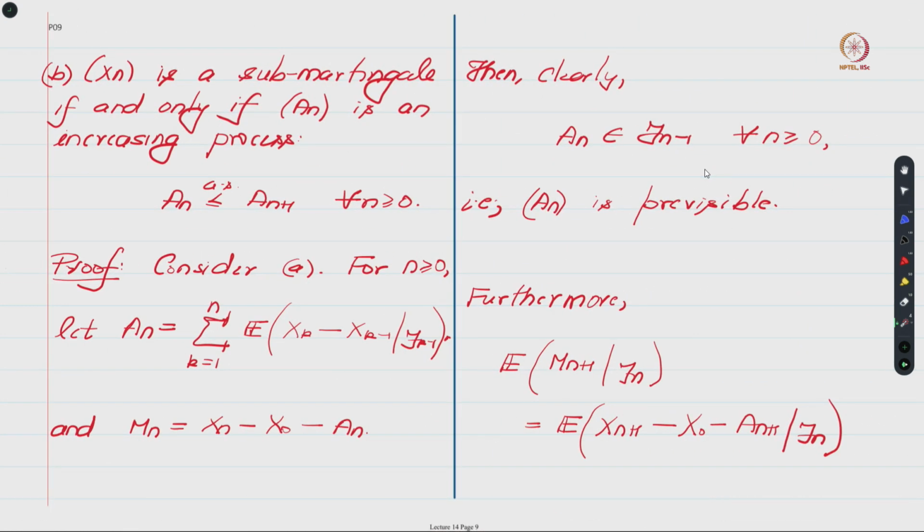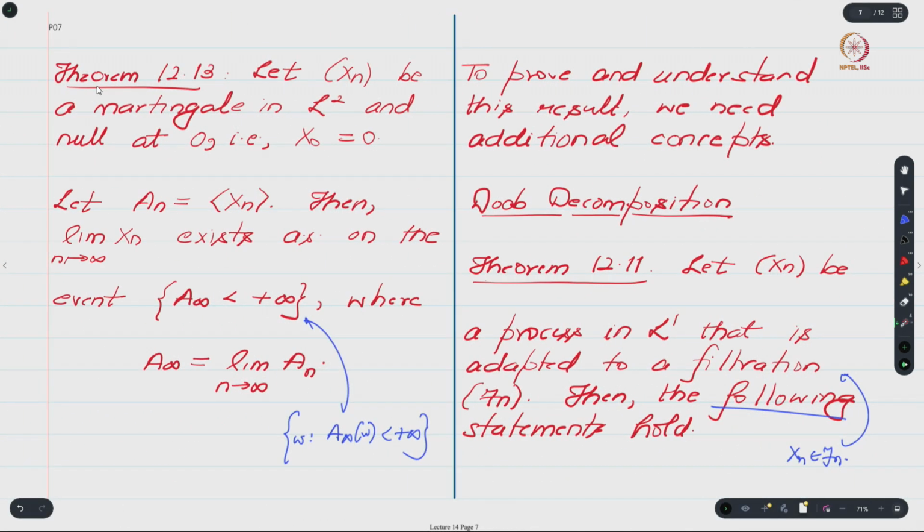The second part of this Doob decomposition result is that if Xn is a submartingale, then your process An is an increasing process. A martingale is a special case of a submartingale, so this conclusion also holds for martingales. As I told you before, there is this limit and I told you that it has to exist.